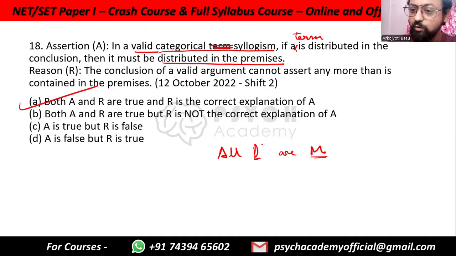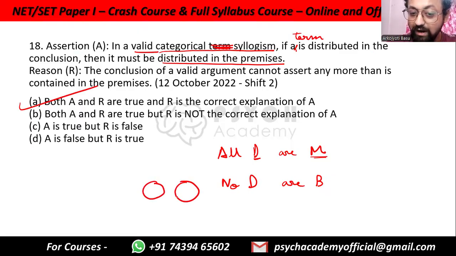So understand distribution a bit here. All dogs are mammals. Dogs are distributed. Mammals are not. If I said no dogs are birds, now you see, we are talking about all dogs that exist and none of them are birds. We are also saying all birds that exist, none of them are dogs, because they are two separate categories. So see, dogs and birds. In this case, both are distributed.